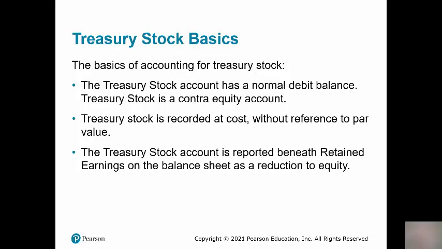And we don't pay any attention to the par value using the cost method. You'll see when we do the journal entries that we record treasury stock at cost, or the amount that we originally paid for it.